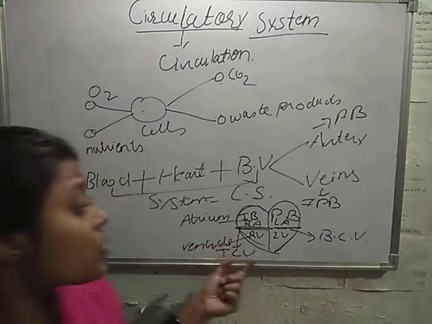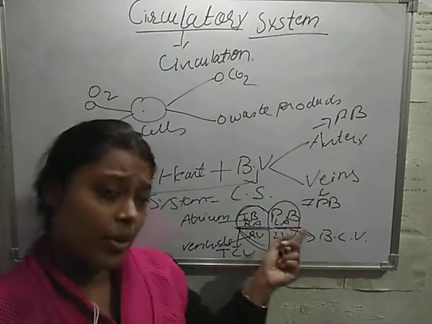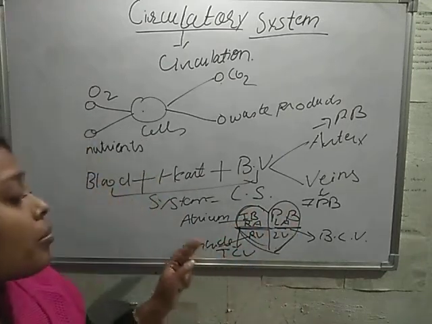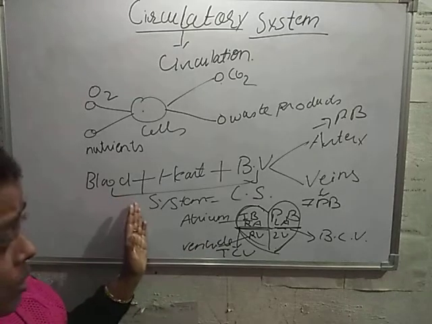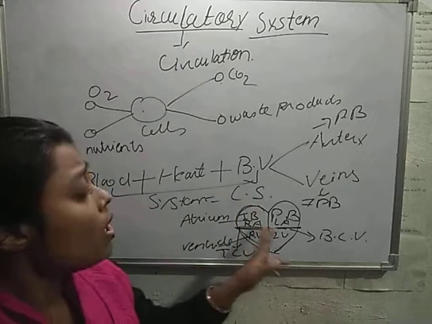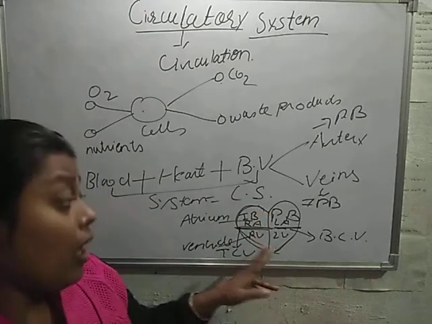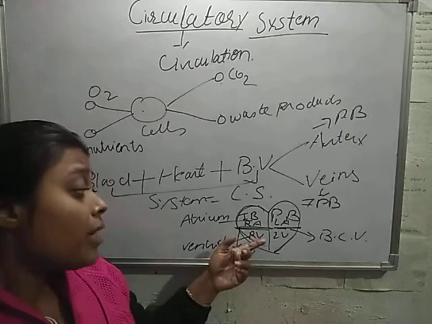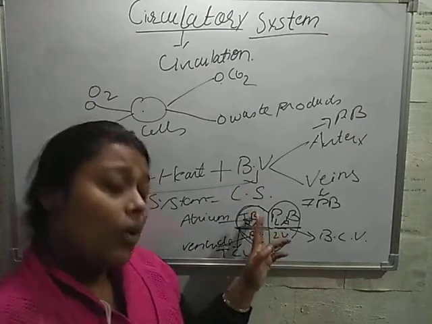Now why are these valves present between the right auricle and right ventricle, and between the left auricle and left ventricle? As we all know, blood flows from the body through veins to the right auricle, and from the right auricle to the right ventricle. But what happens if blood flows in the opposite direction, from the right ventricle to the right auricle?